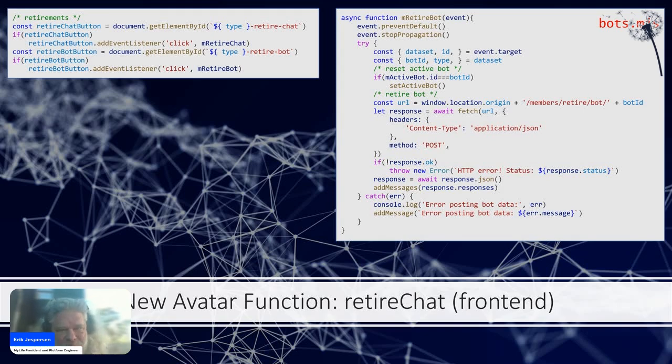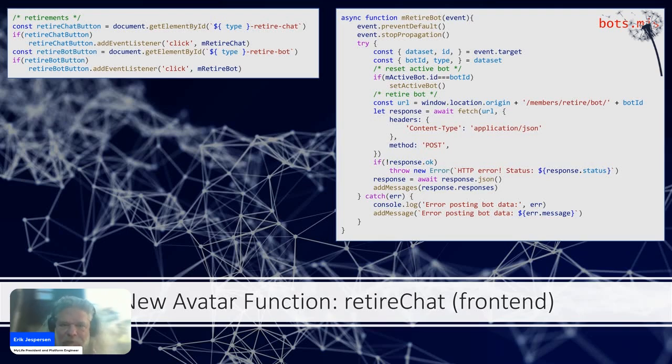Now we also, as I said, need to identify and institute. So theoretically, and again, I'll demonstrate all of this, but the diary bot should now be able to be created. So now what we need to do is perform this retire chat function, the privacy concern that I mentioned just a moment ago. So with that, we call a backend function called retire chat.